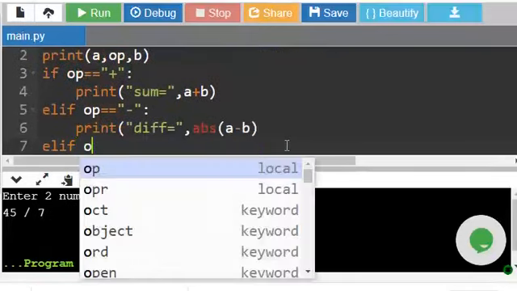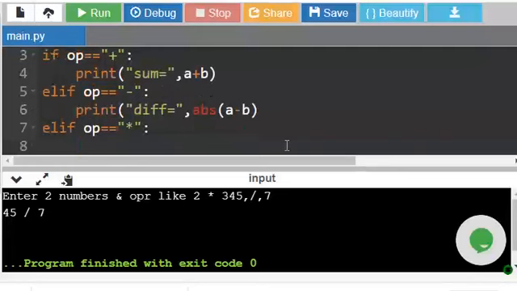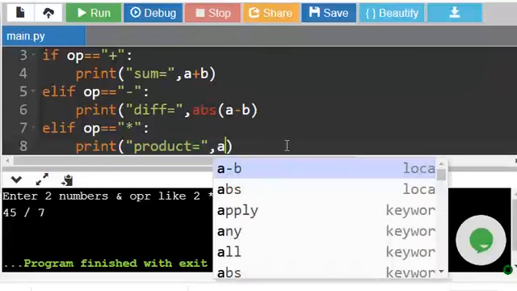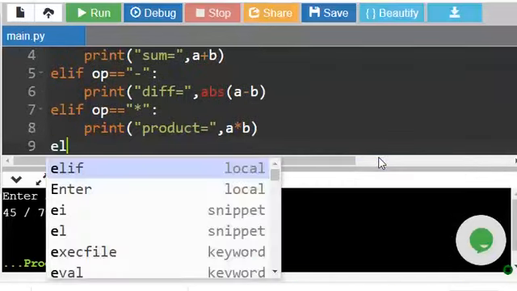Else if operator equal to star colon, do not forget to put colon, print product equal to a star b, the multiplication.